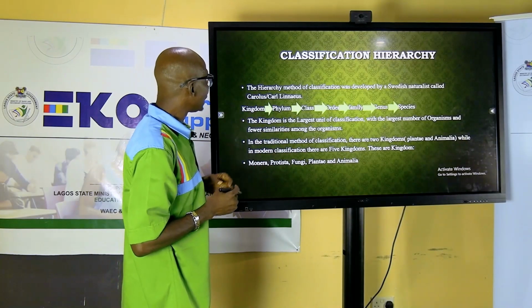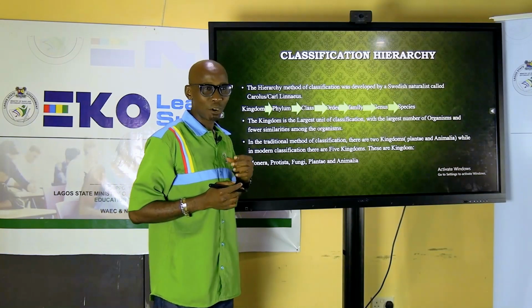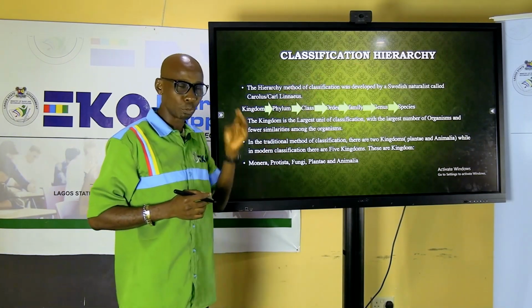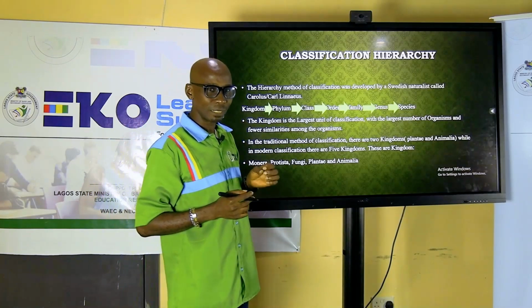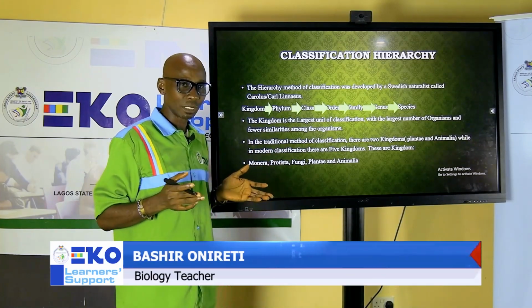Next one is the hierarchy of classification. One of the reasons why Carolus Linnaeus was regarded as the father of classification is because of the hierarchical method he proposed in classifying living organisms. A lot of scientists have classified organisms.